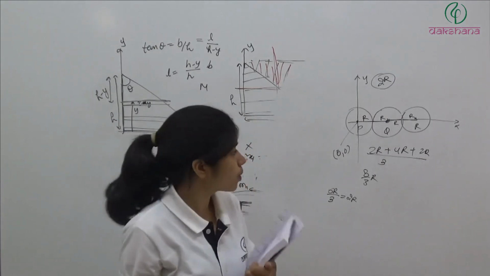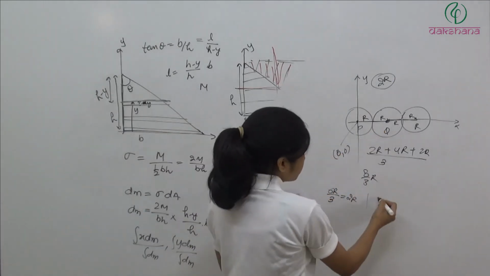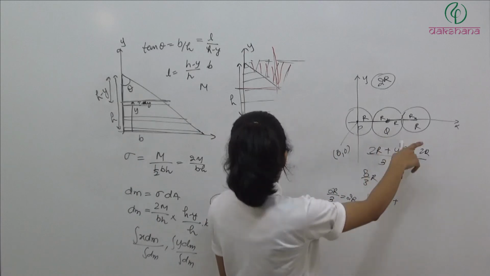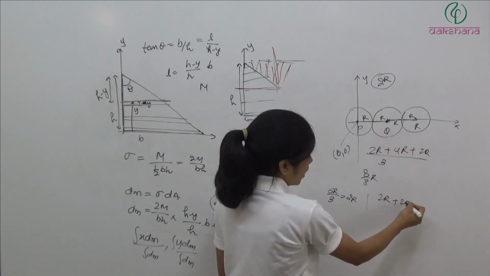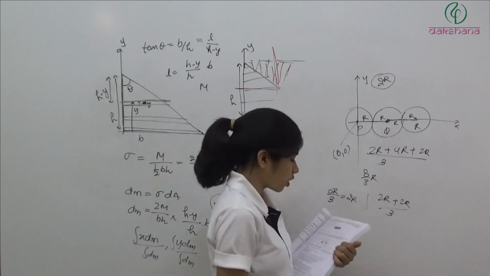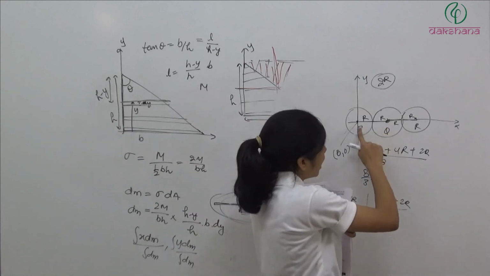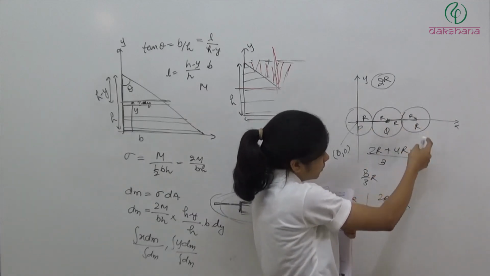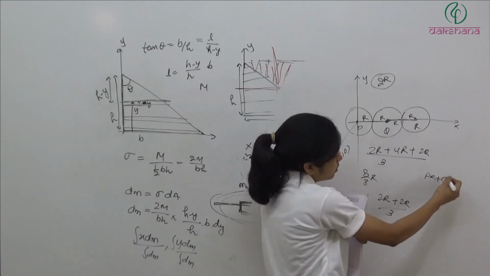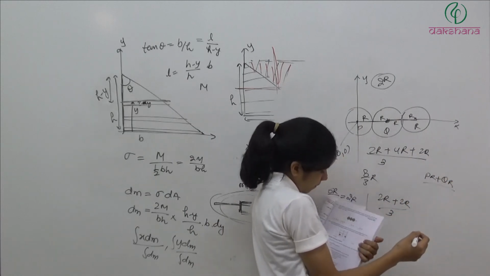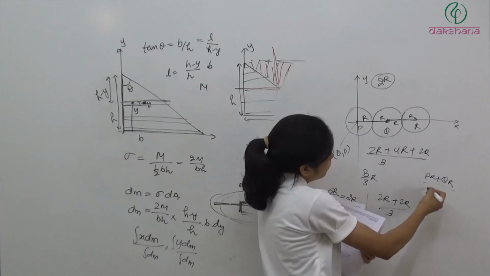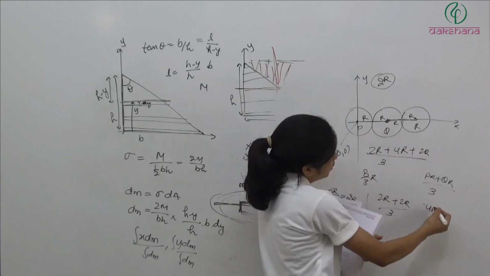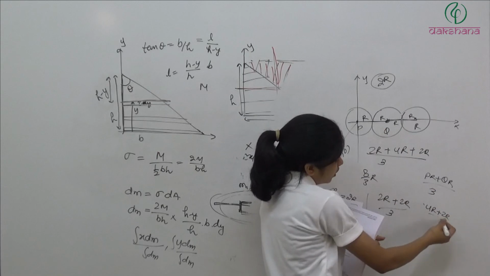देख लेते हैं PQ plus QR. PQ is 2R plus QR, QR is 2R divided by 3. 4R by 3, wrong. PR plus QR. So PR plus QR divided by 3. So PR is 4R plus QR is 2R divided by 3.